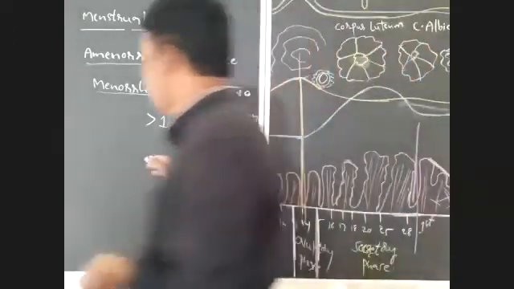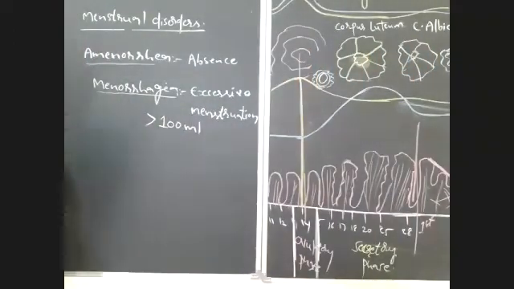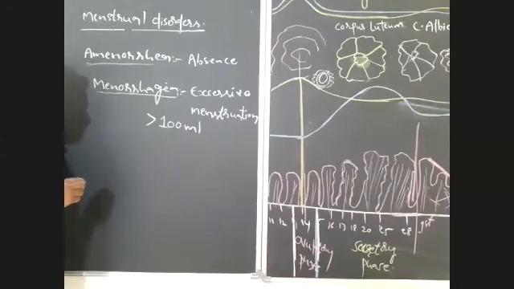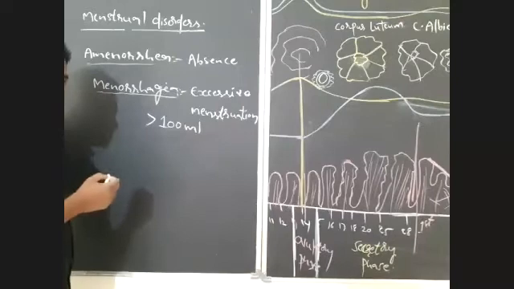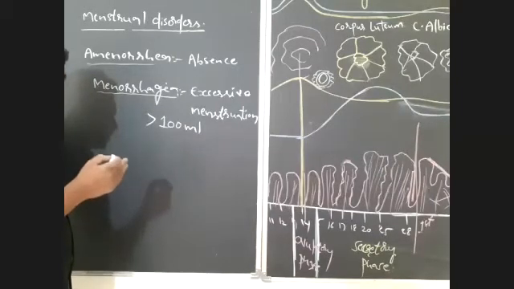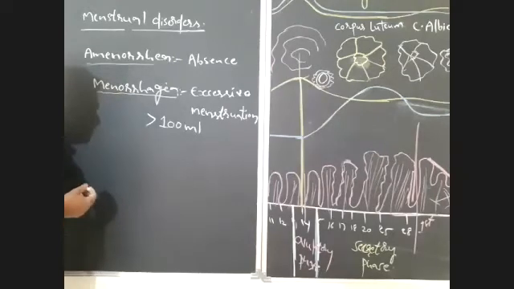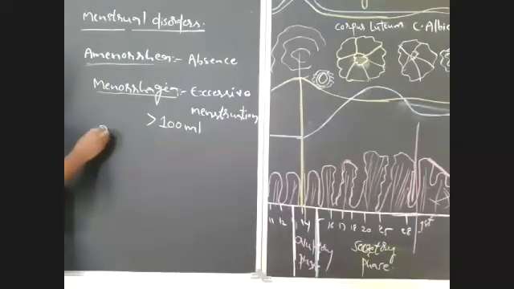So amenorrhea and menorrhagia, both are completed. Amenorrhea, absence of menstrual cycle in between menarche and menopause without pregnancy. Menorrhagia, it is excessive menstruation where the menstrual bleeding increases. Usually it is 40 to 80 ml, but if it is more than 100 ml, we can call that menorrhagia. Next, dysmenorrhea.